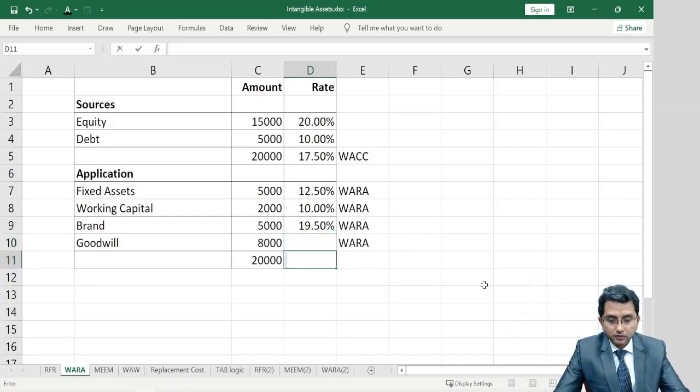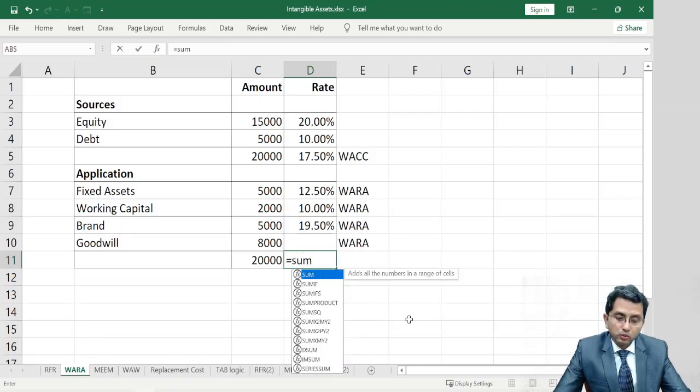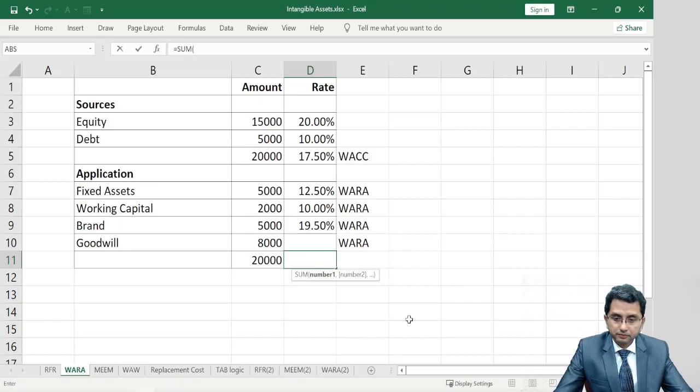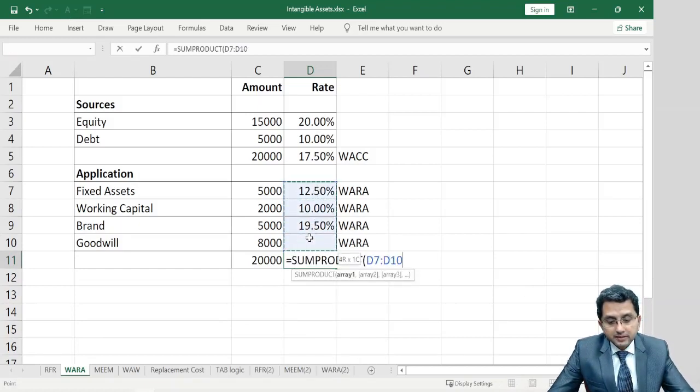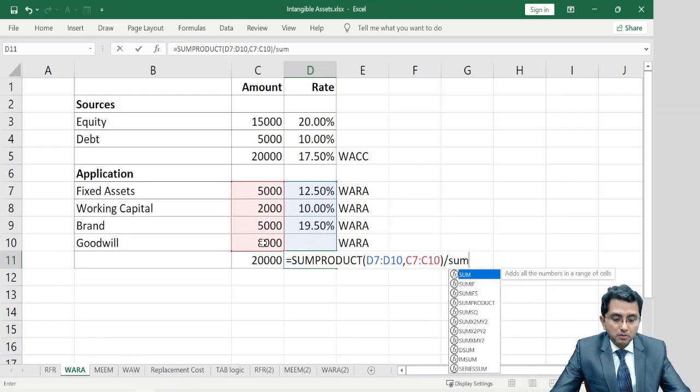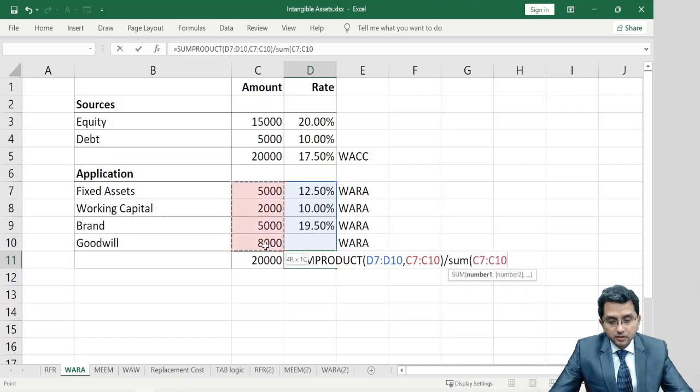I can apply, just a minute, equal to sum product. Just a minute, sorry. So all these rates, including the discounting rate for goodwill, which I don't know, should be assigned these weights. And the total should be divided by sum of weights, which is this one.